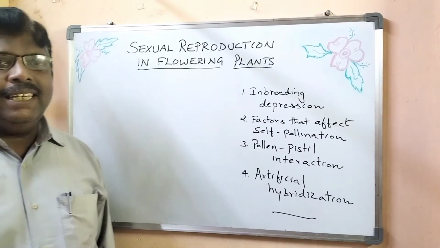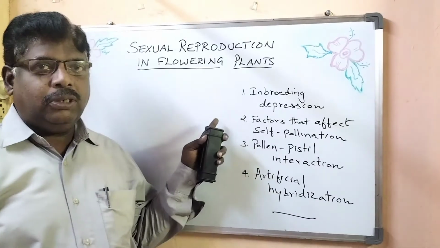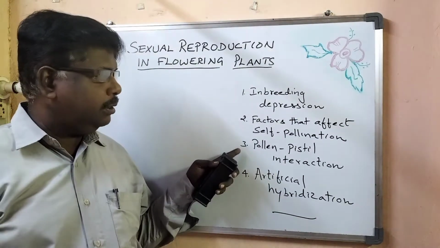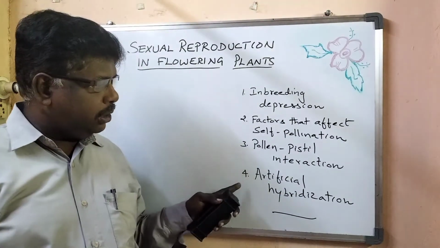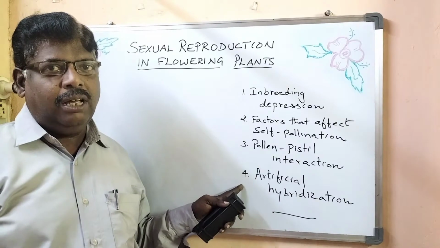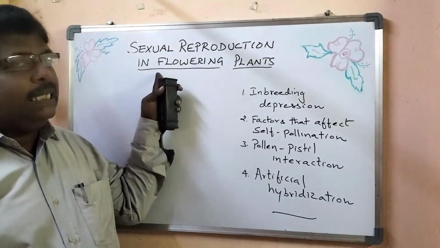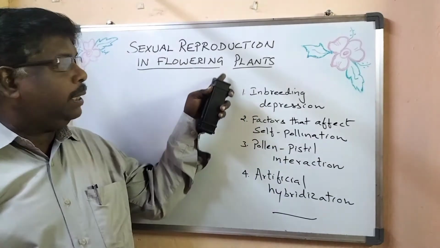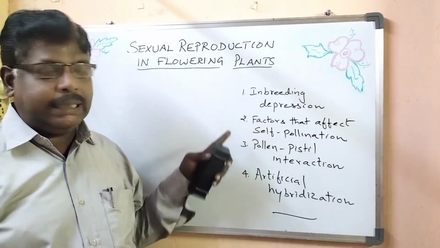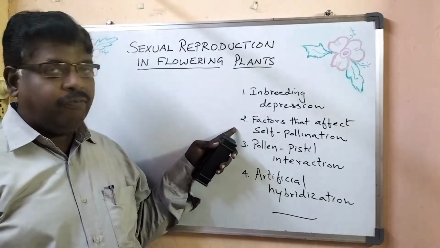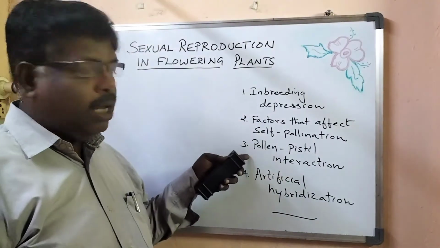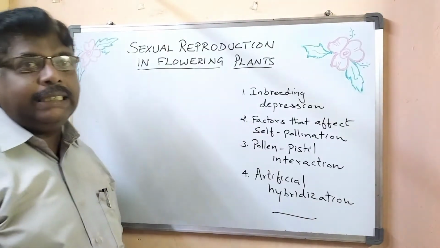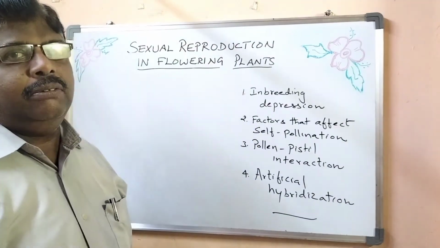Hi friends, in this video let us learn about inbreeding depression, factors that affect self-pollination, pollen-pistil interaction, and artificial hybridization, and all this will come under sexual reproduction in flowering plants. So under sexual reproduction in flowering plants, today we are going to discuss inbreeding depression, factors that affect self-pollination, pollen-pistil interaction, and artificial hybridization.